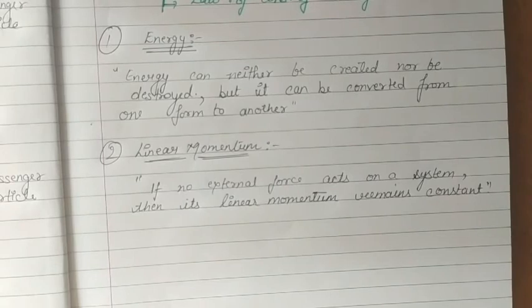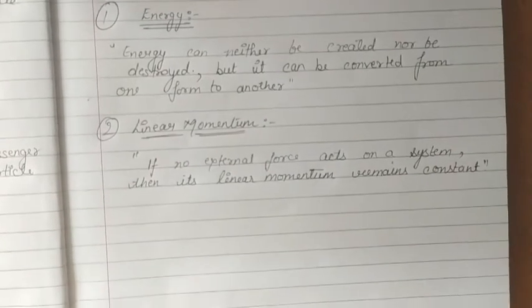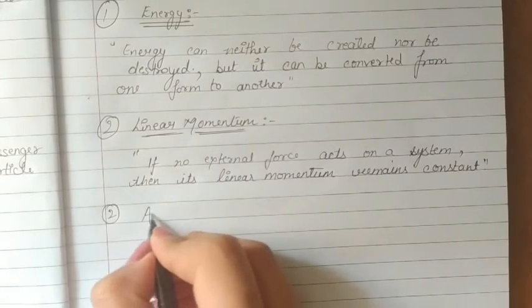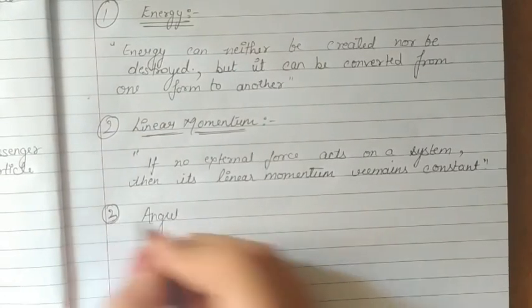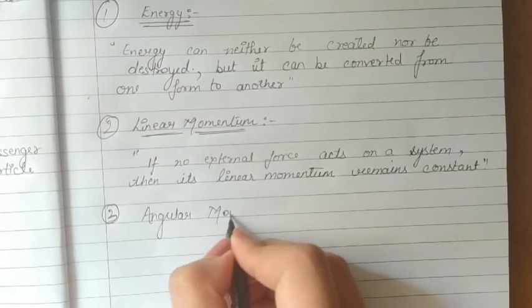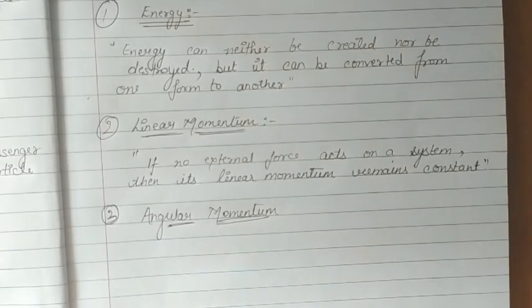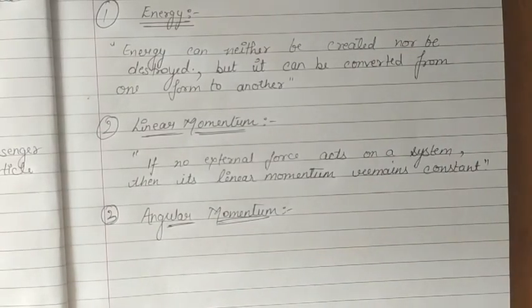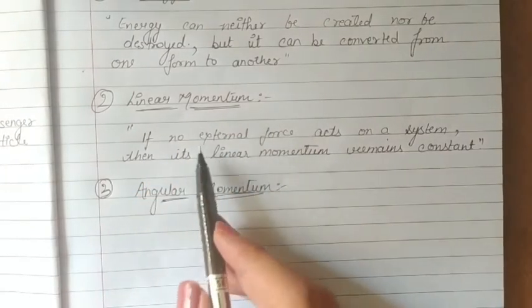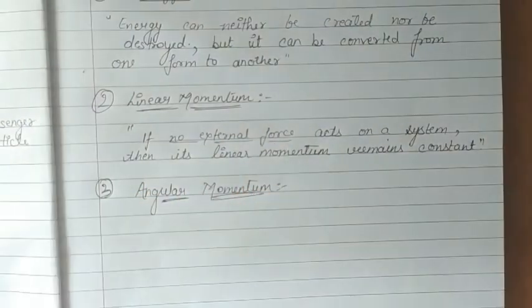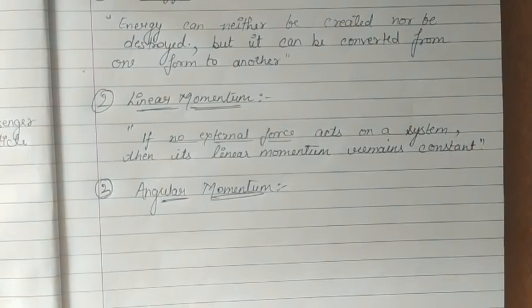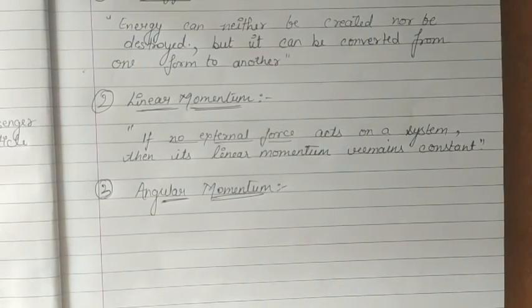Now similar is the law of conservation of angular momentum. In the third case, we are talking about angular momentum. So this law states that if no external torque acts on the system, then its angular momentum remains constant. Means for linear momentum we need the no external force condition, while for angular momentum we need the no external torque condition, as there is a rotation. While we are talking about angular, there must be a rotation.